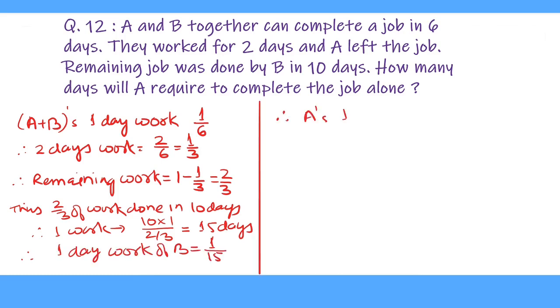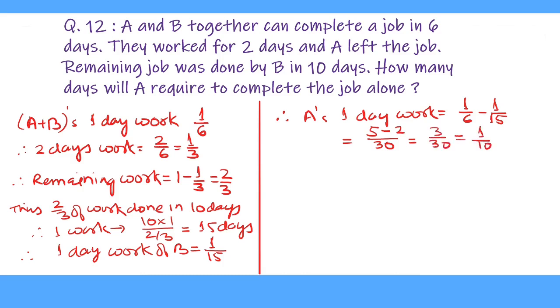Therefore A's 1 day work equals 1 upon 6 minus 1 upon 15, as 1 upon 6 is the 1 day work of A and B together, and if we subtract 1 day work of B from this, we will get the 1 day work of A. This is equal to, LCM is 30, 6 divides 30 five times and 15 divides 30 two times. 5 minus 2 is 3 upon 30, which is equal to 1 upon 10, and the reciprocal of this is the number of days in which A can complete the work. Therefore, A can complete the work in 10 days.